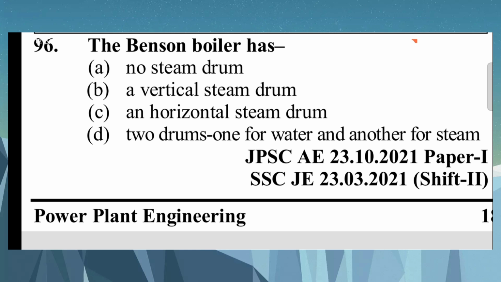Question number 96. The Benson boiler has A. no steam drum, B. a vertical steam drum, C. a horizontal steam drum, D. two drums, one for water and the other for steam. The answer is no steam drum. Benson boiler is a supercritical, once-through boiler. Directly the liquid water is converted into steam, so no steam drum is required.